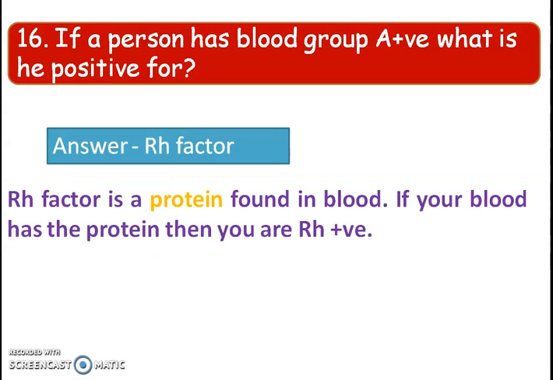Rh factor to eta bloodot thaka eta protein hoy aru jodi bloodot he protein to ase tente hole positive hoy aru jodi bloodot he protein to nai tetia blood group to negative hoy. Suppose ejon manhor blood group hise A. Okay, aru he manujonor jodi A Rh factor protein to present ase bloodot tetia he manujon A positive hobo. Aru jodi Rh factor protein to nai, suppose Rh factor is absent, তেতিয়া মানুহজন হ'ব A negative. এটো সব ব্লাড গ্ৰুপৰ লগতে এপ্লিকেবল.